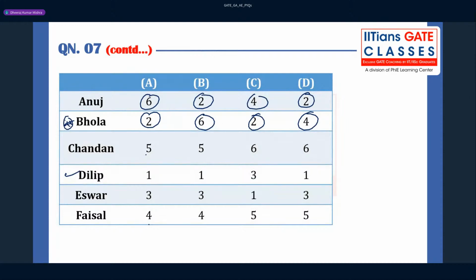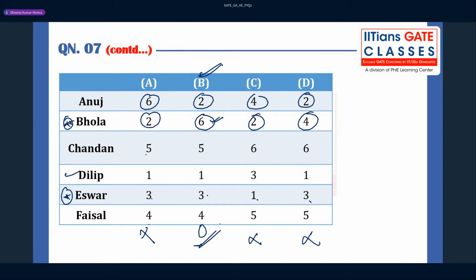This is Bhola and then this is Iswar, right? You see here Iswar is 2, so Bhola is 3. That is wrong. This option cannot be correct, okay? Because they should not live immediately below or above, right? You see here, guys, Bhola is staying on the 6th floor, you can say, and Iswar is staying on the 3rd floor. This can be the correct choice. Let us go to the next also, right? This can be the correct choice, guys. Let us see. 2, 1. This cannot be correct. 4, 3. This cannot be correct. So option B will be correct here, right?